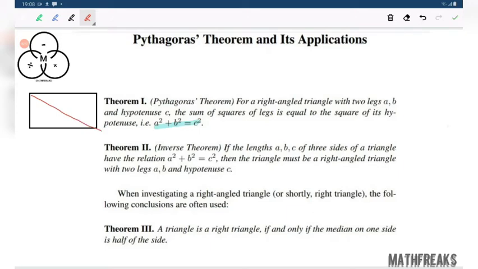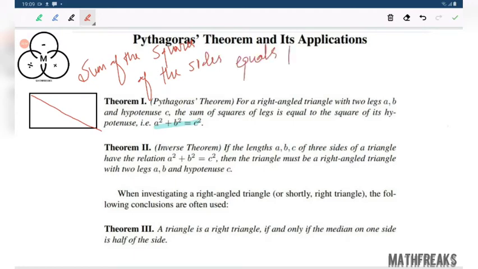The sum of the squares of the sides of a rectangle equals the square of its diagonal.